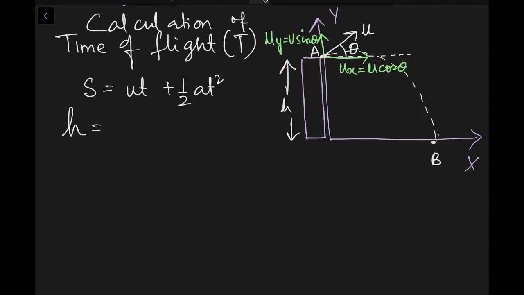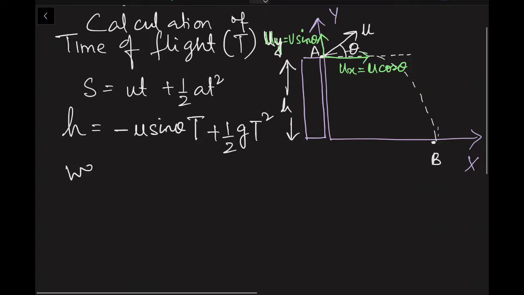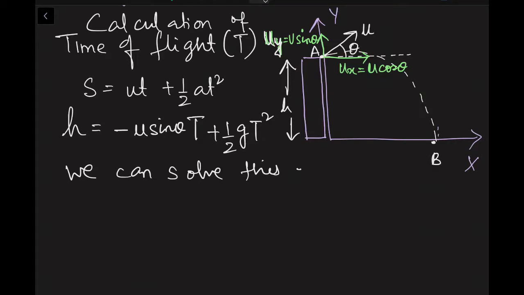Now what is my u? I will have to consider uy, because uy is the velocity along the vertical axis. Since u sin theta is positive in the upward direction, it will be negative in the downward direction, in the downward motion from A to B. So I will write h is equal to minus u sin theta into capital T plus half gT square. I am not solving it any further. You can solve this equation to find the value of capital T.